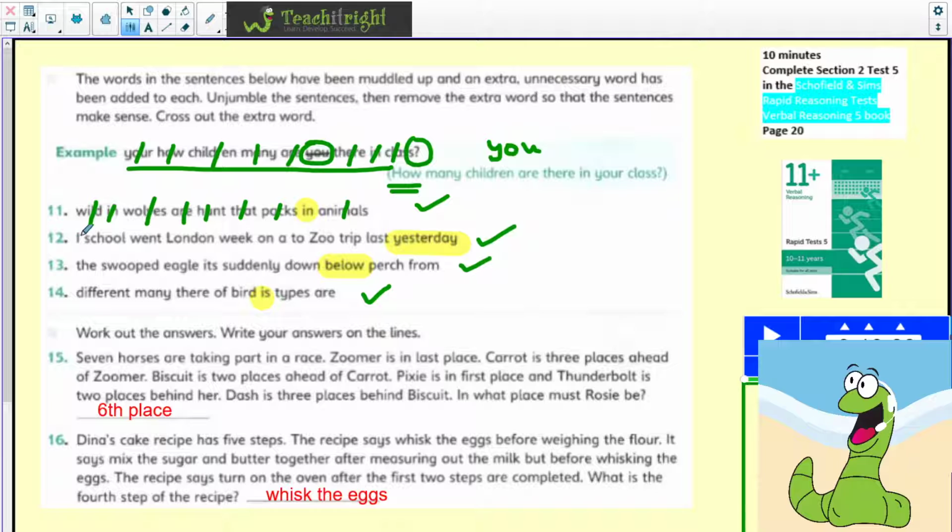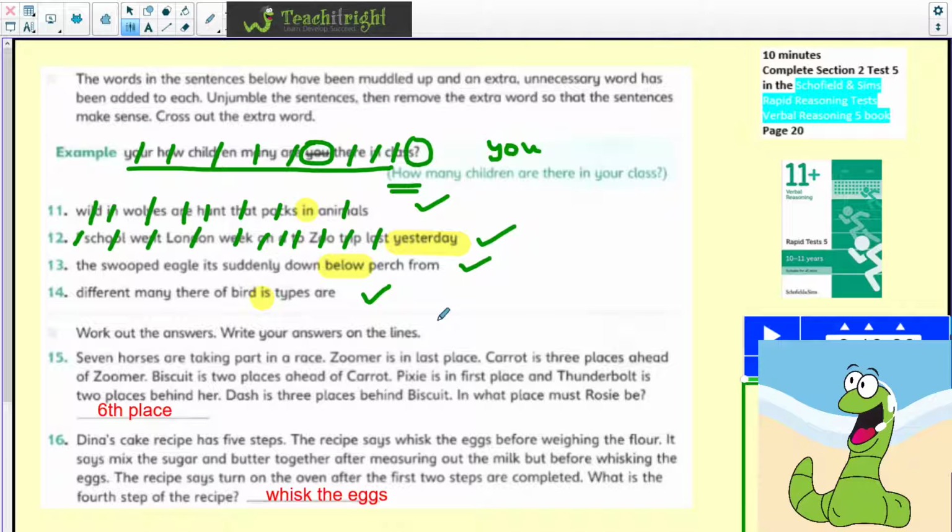I is the pronoun, so let's start with I, shall we? Doesn't always work, but I went, where did you go to? I went to London Zoo on a school trip. When? Now you wouldn't say yesterday, last week. So yesterday is not required.